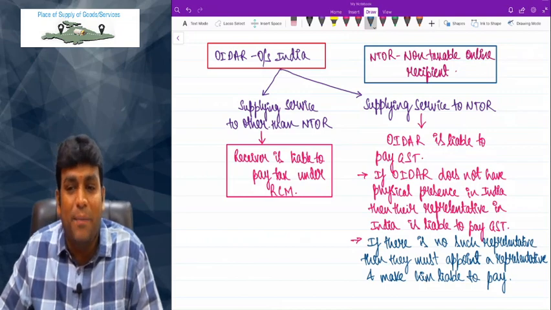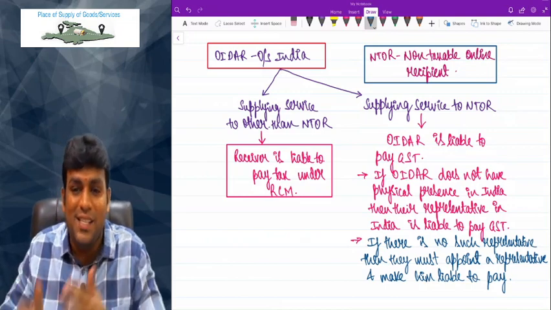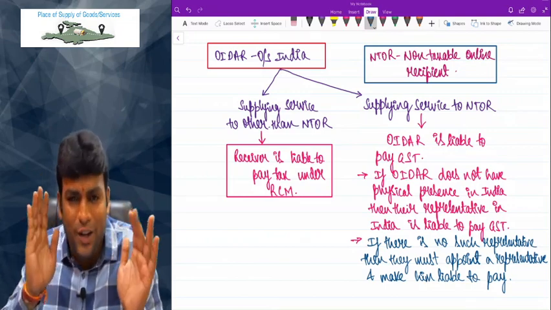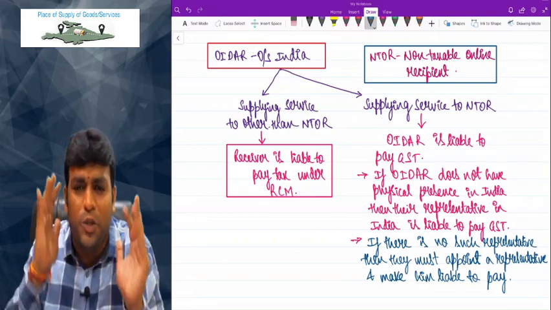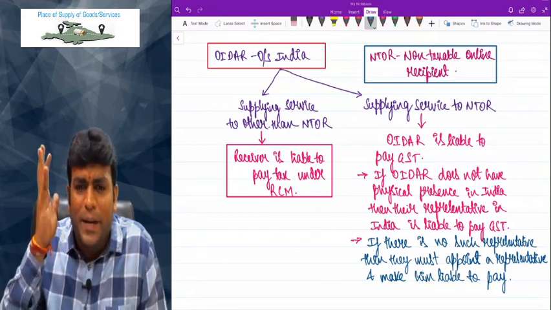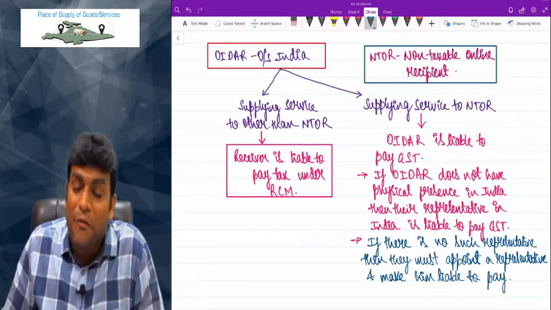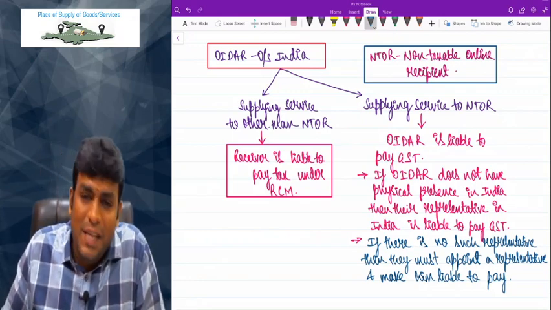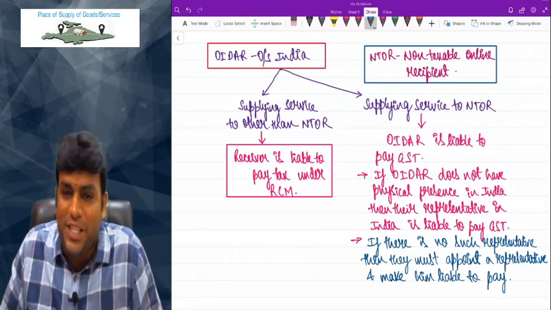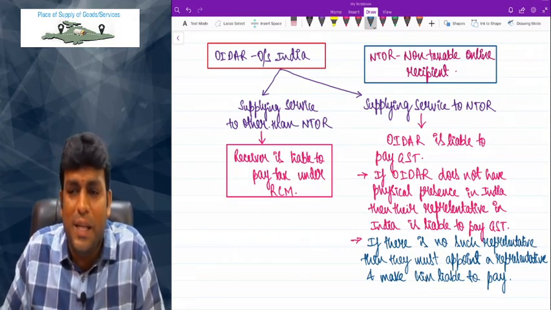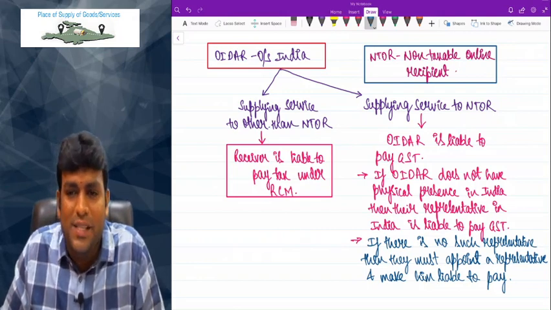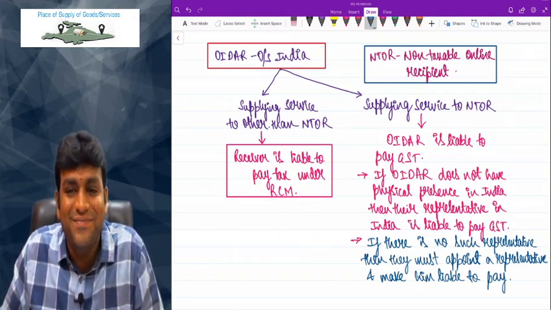These 3 are the notified services under section 9.5, where the law clearly says the e-commerce operator is liable to pay GST. And if the e-commerce operator does not have physical presence in India, their representative in India is liable to pay GST. And if there is no such representative, they must appoint a representative and make him liable.